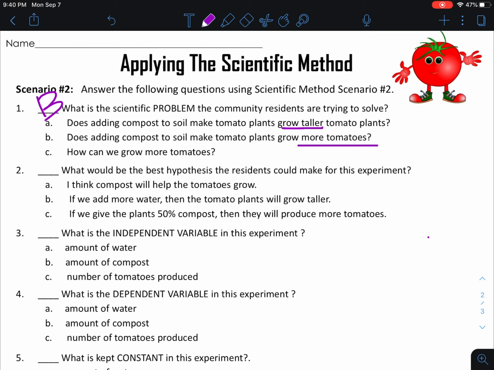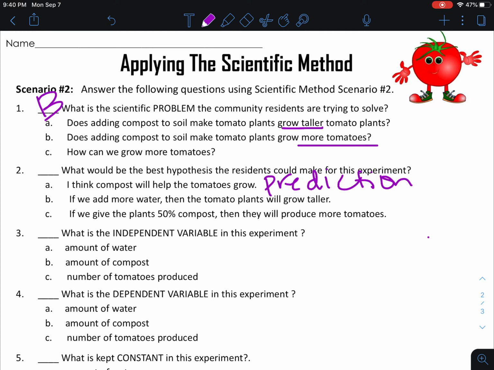All right, what could be the best hypothesis the residents could make for this experiment? I think compost will help the tomatoes grow. Well, that's not a hypothesis. That's not an if, then, or because. That might be more of a prediction, right? Or like more of an opinion.